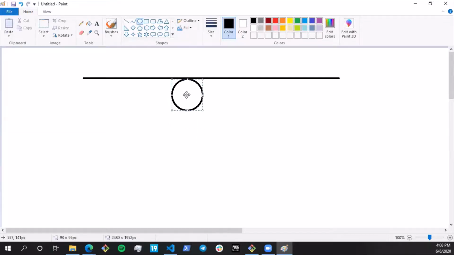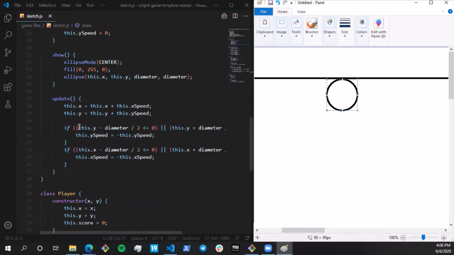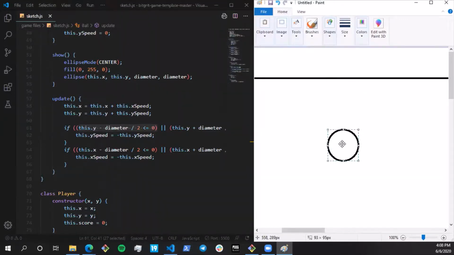So what I did is, to detect the top edge, see if this dot y, which is over here, minus diameter by 2, which is the radius. If I subtract the radius, I get to this point, which is the edge of the ball. Now, if that is less than 0, negate the speed, make it negative. So if it was going like this, it's going to bounce off like this. I hope this visual explanation made it much more clear. Why did I make it minus diameter by 2?